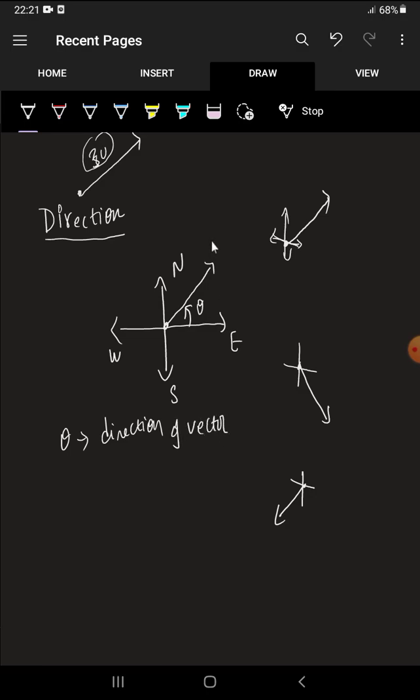See, let this vector's name be a bar. Now how can we say the direction of this a bar? So a bar makes an angle theta with north of east. What's the meaning of north of east? North of east means east to north side. East to north side. Okay, so that is the meaning.